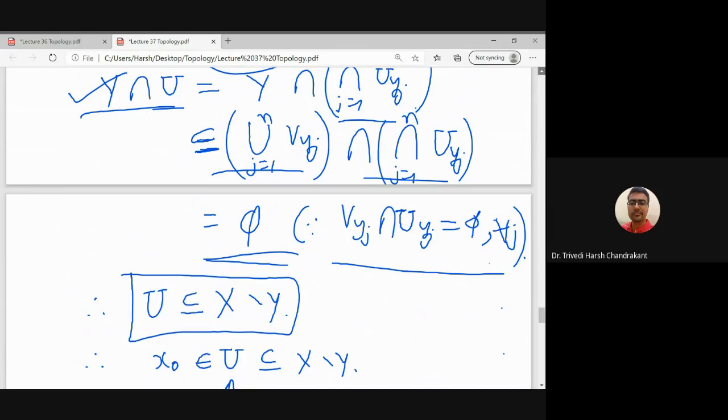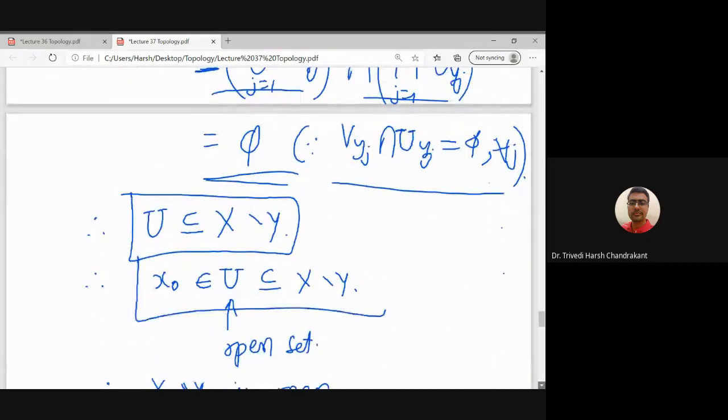So we got that U is an open set, and it is a subset of X minus Y, and x naught belongs to U, because x naught belongs to each U_y. So x naught belongs to the intersection of U_yj, and therefore x naught belongs to U. U is a subset of X minus Y. U is an open set. So we know this property from real analysis, that if I have a set in which, if I take any element, and around that element I have an open set which is contained in that set, then that given set is always open.